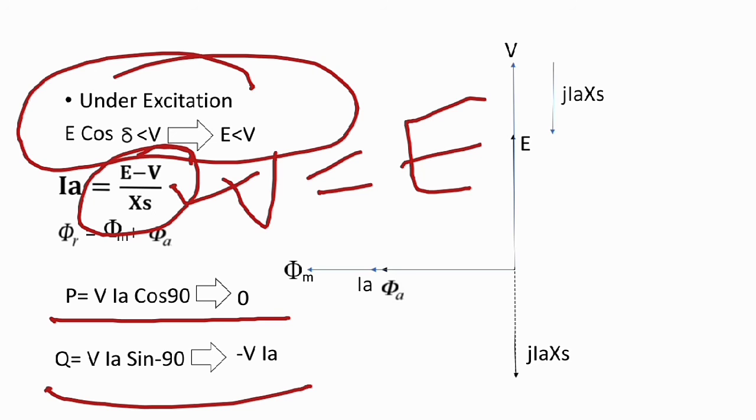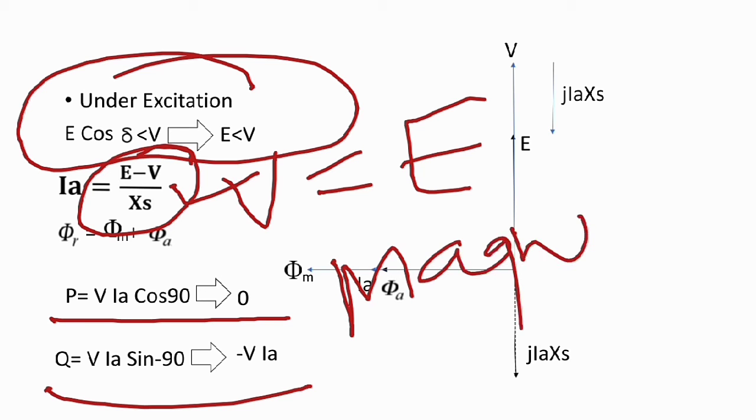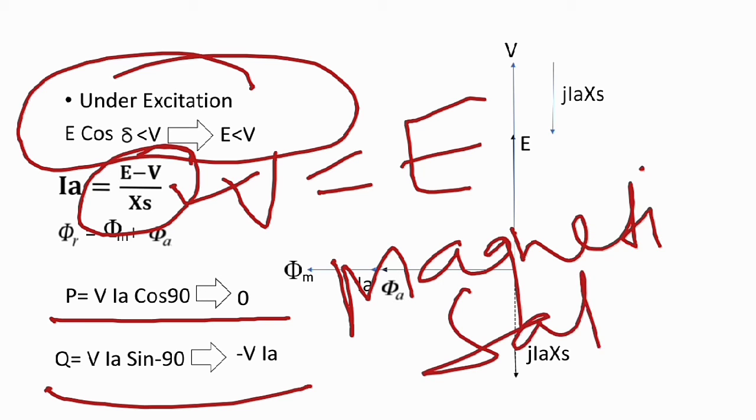That is the magnetization process. We know P, the active power, is 0 in the no load condition, which is true for all types of excitation, and in under excitation we got a negative reactive power. That means we absorb reactive power from the infinite bus system.